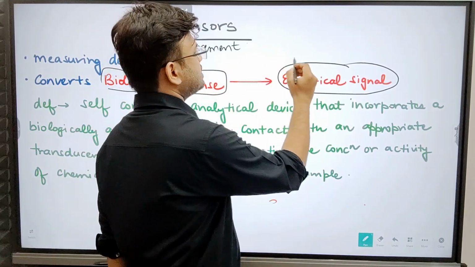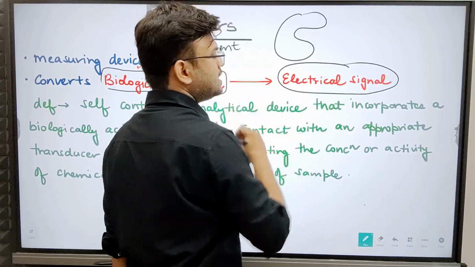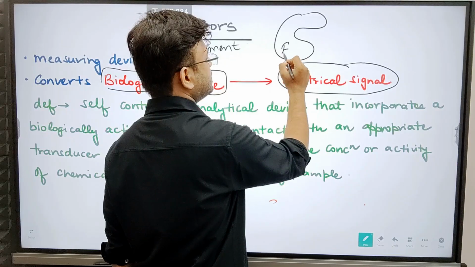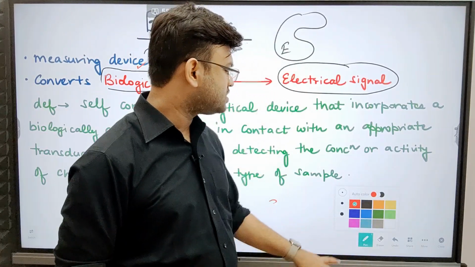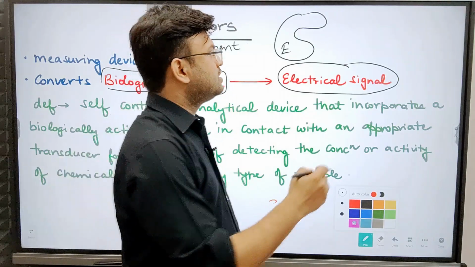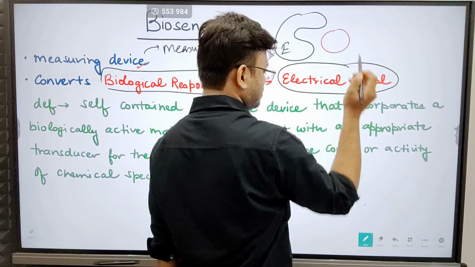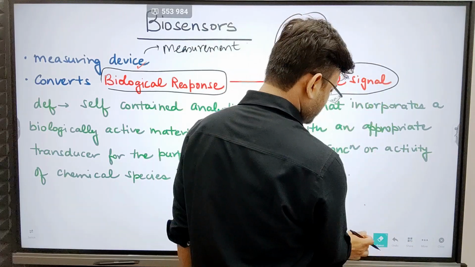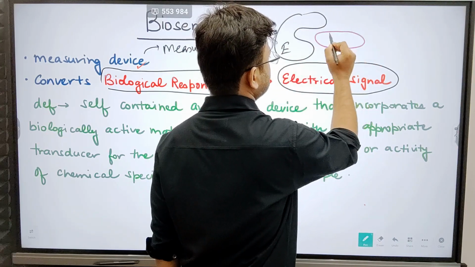Suppose this is an enzyme. I am writing E for the enzyme. Now suppose this enzyme has an affinity towards a substrate. Let me change the shape; this is the substrate.